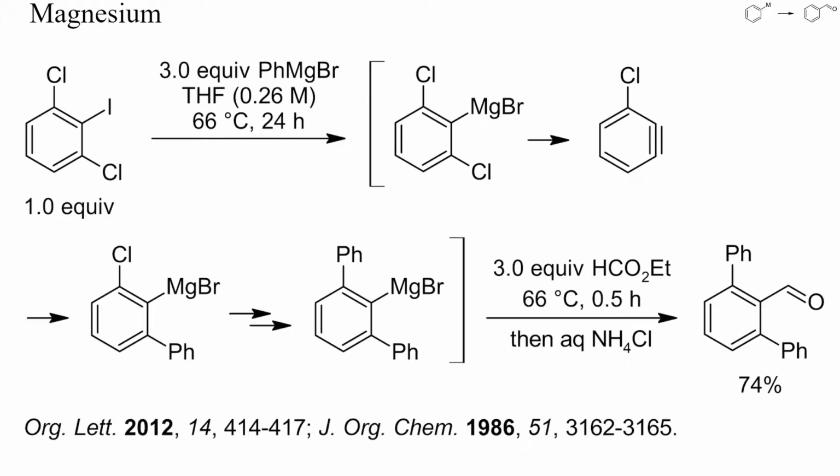This is an example of a one-pot procedure where phenyl magnesium bromide was used both to substitute 2 chlorine atoms and to generate an aryl magnesium halide intermediate. The final formylation was achieved by treatment with ethyl formate. Because of steric crowding, the yield of aldehyde was good and no substantial amounts of secondary alcohol were formed. With less sterically demanding Grignard reagents, however, reaction with ethyl formate usually gives high yields of symmetric secondary alcohols.